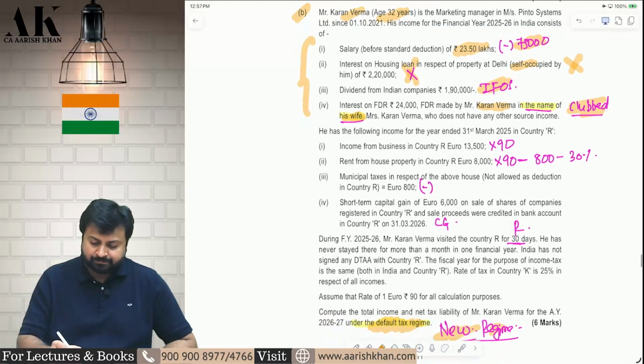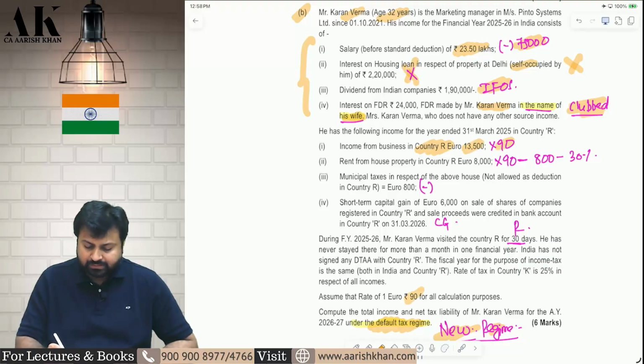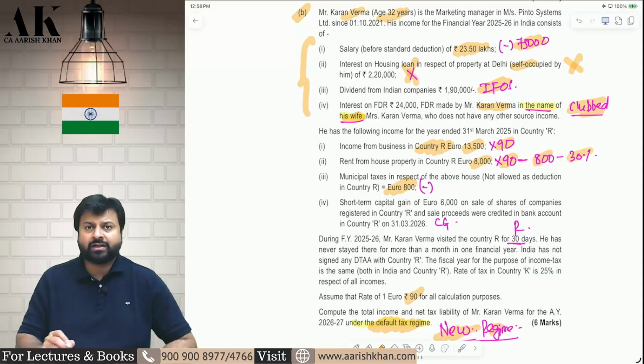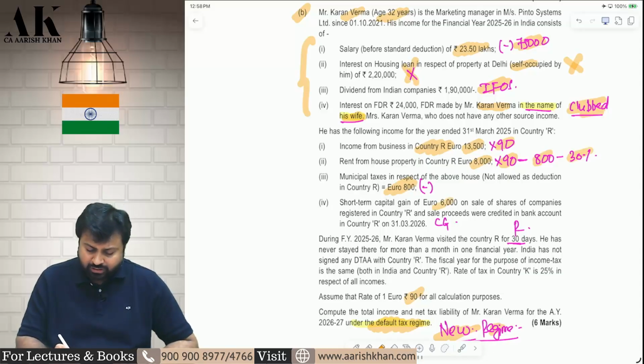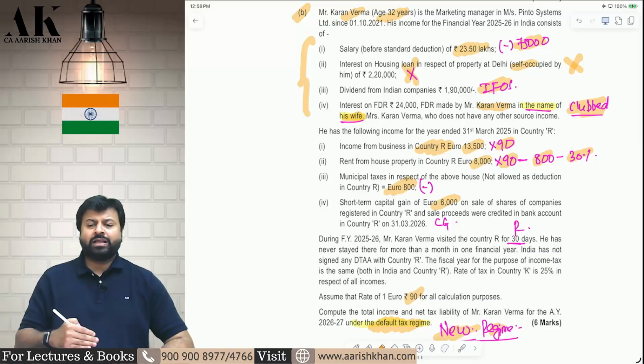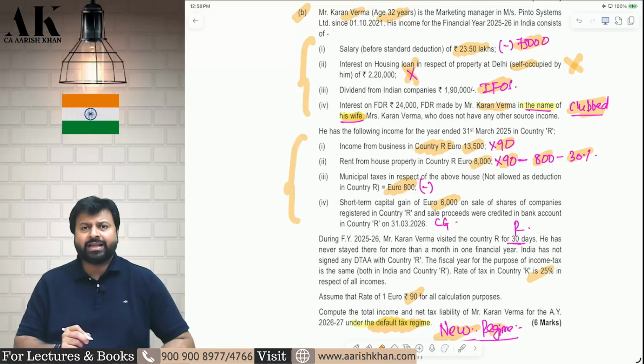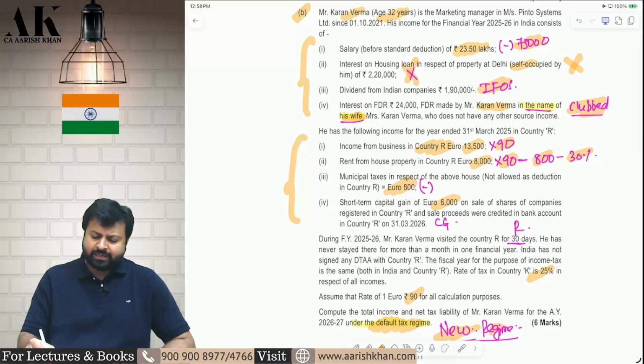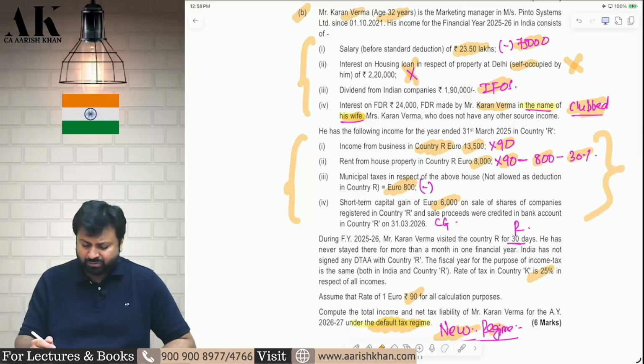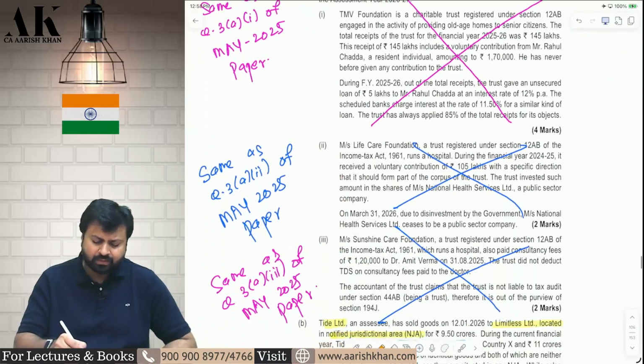Now foreign incomes. He is earning some income from country R, 13,500 business income, multiplied by 90 rupees, which is the rate of the euro. Then rental income is 8,000, multiplied by 90, minus 800 municipal taxes, minus 30% standard deduction. You can take that. Then short-term capital gains of 6,000. That's it. It's a very simple question, nothing great as such. Then find out the average tax rate in India and apply that average tax rate on the doubly taxed income, compared with the foreign tax rate of 25%. Very simple question of DTAA. Nothing great as such. Next question.